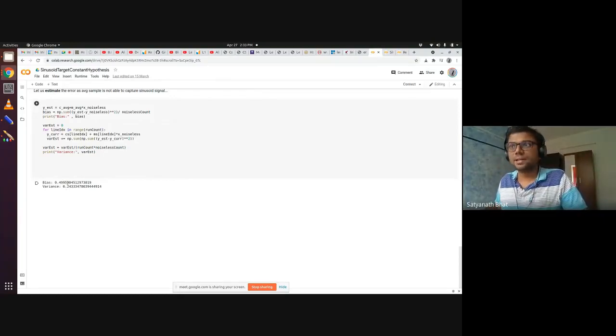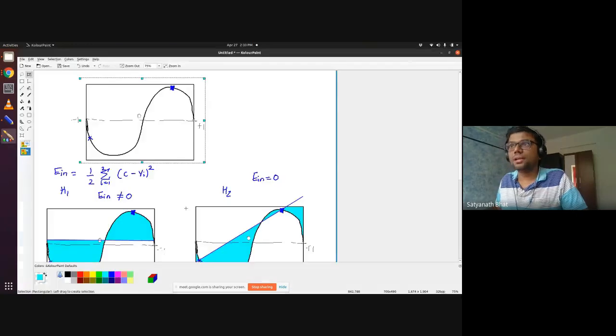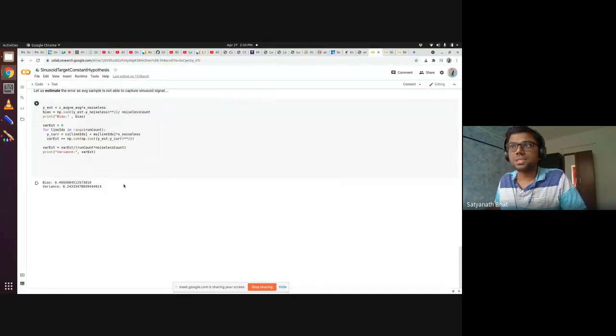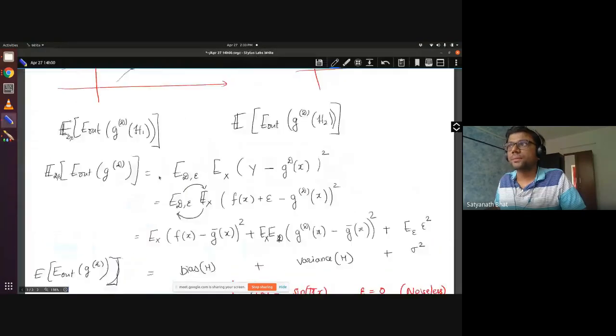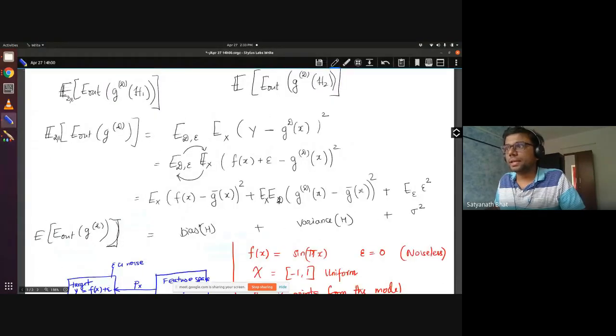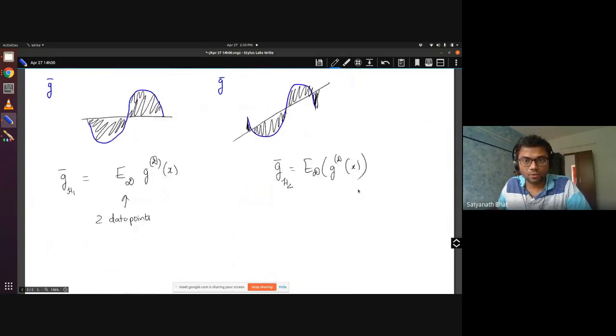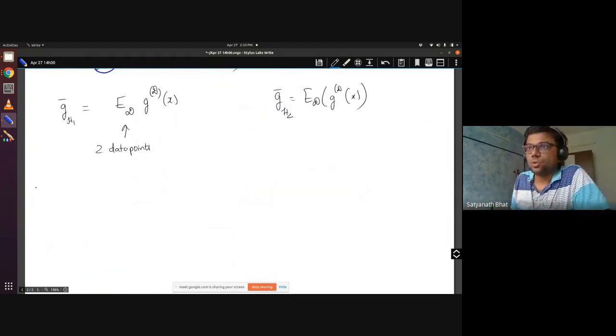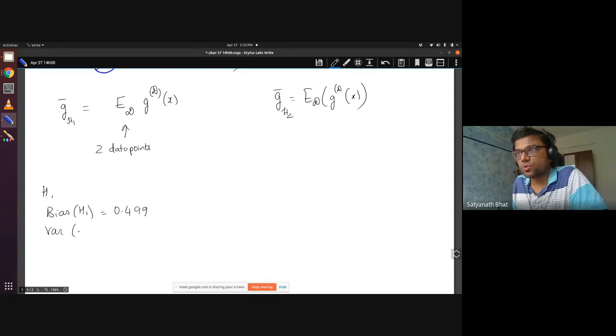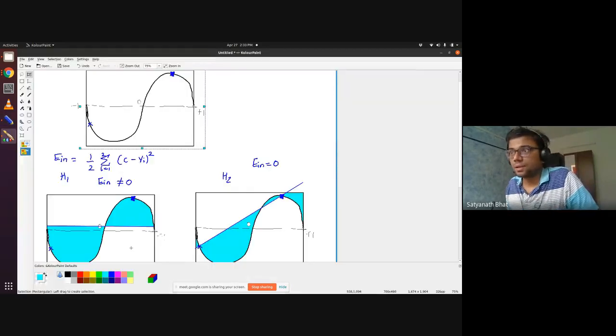So let us now write this down. I will share the code; you can see what each of these steps is, but it is actually trying to compute the total E out in terms of the bias and the variance. Sigma square, what is the value of sigma square in this case? Can someone tell me? Sir, 0. Yeah, so this component doesn't come. Okay, so now for the bag H1, what did we get? Let me write that. For H1, the bias of H1 is 0.499. Okay, the variance of H1, we got, what was that?